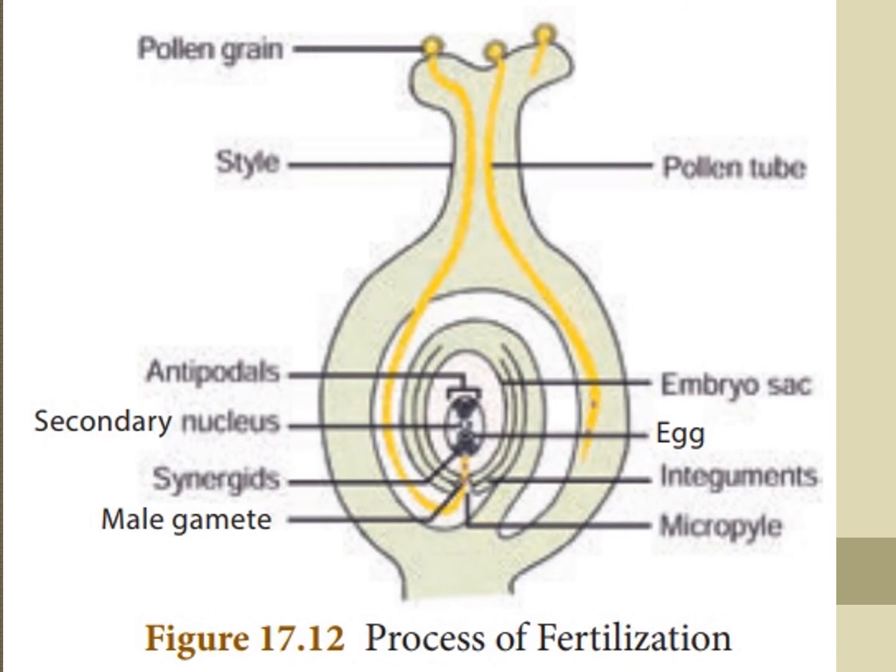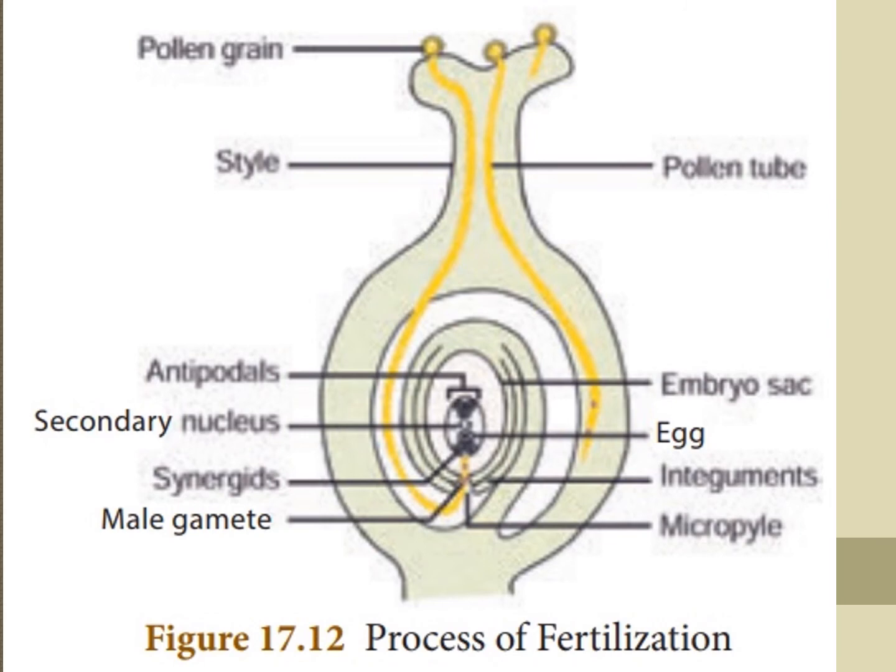Going near the egg, the pollen tube bursts. That burst means the pollen contents are released from inside the pollen tube.